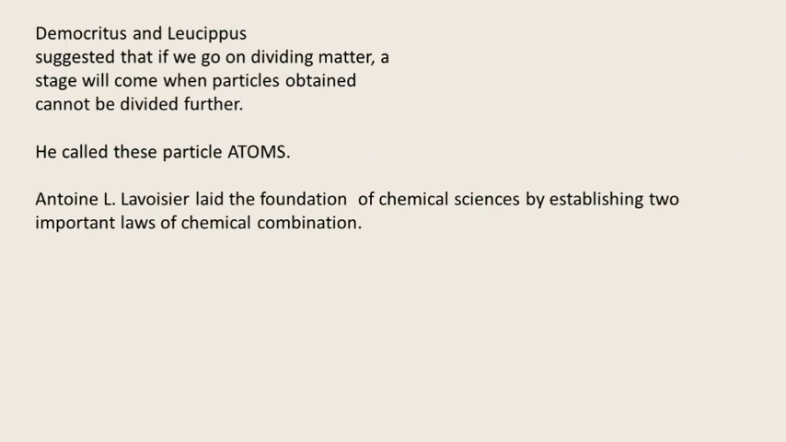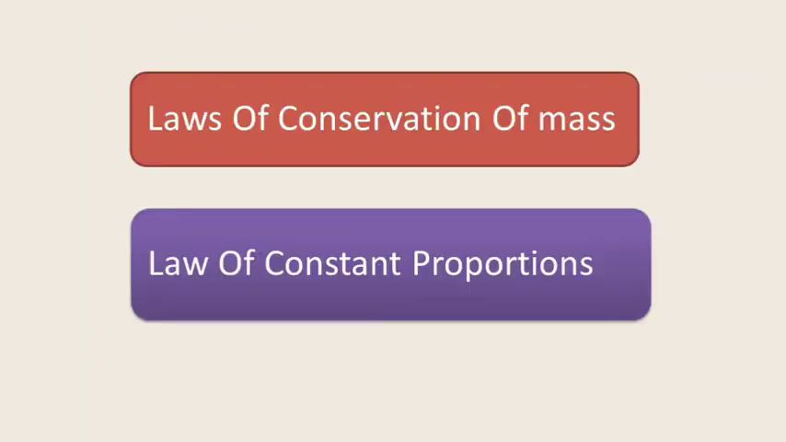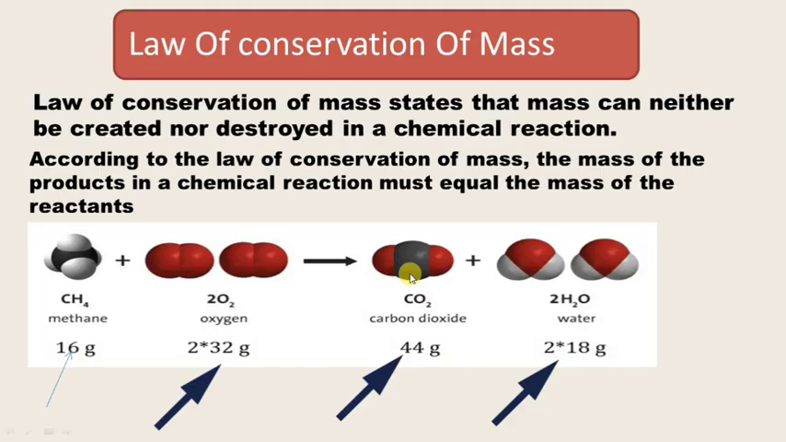So Antoine Lavoisier gave two important laws of chemical combination: now that we have atoms, how do atoms combine with each other to make other particles. The two laws are the law of conservation of mass first, and second the law of constant proportions. So the first law is the law of conservation of mass. What does this mean? It means that mass can neither be created nor destroyed in a chemical reaction.